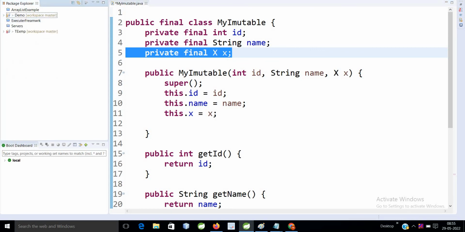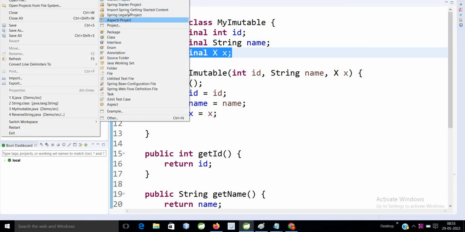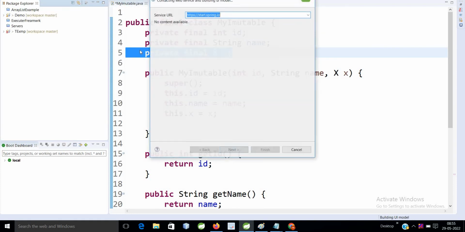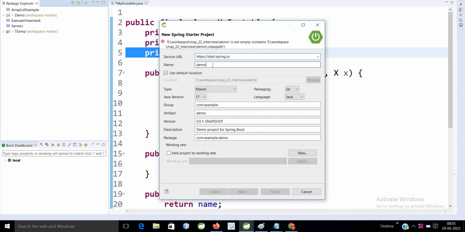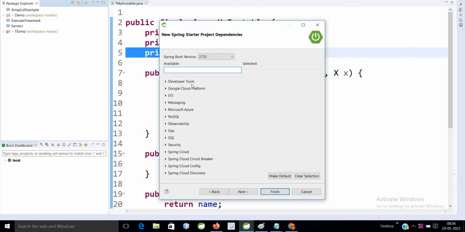Okay, here, if I want to create a Spring Boot starter project, in this starter project, see here, I have all the dependencies called starter dependencies. Like, I want to add some dependencies, web.